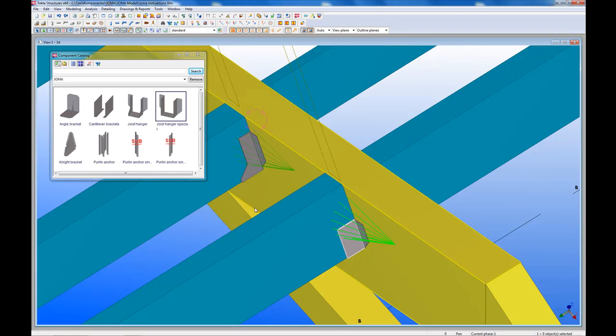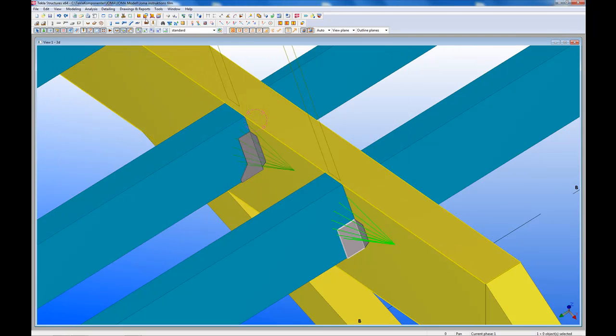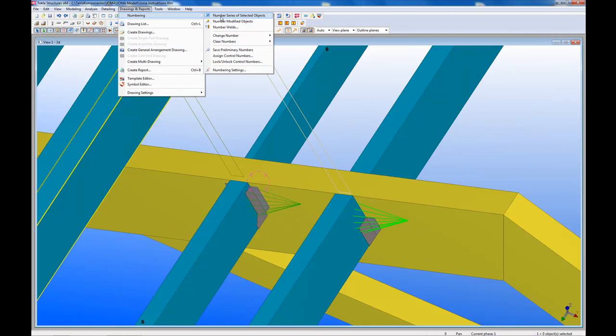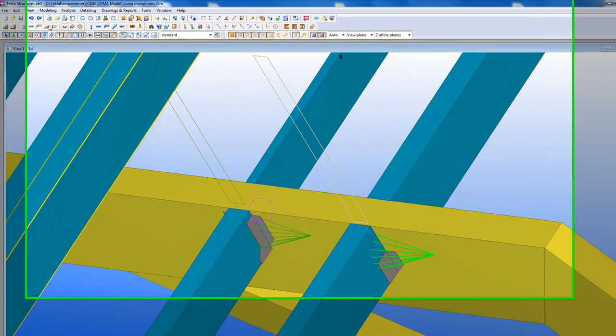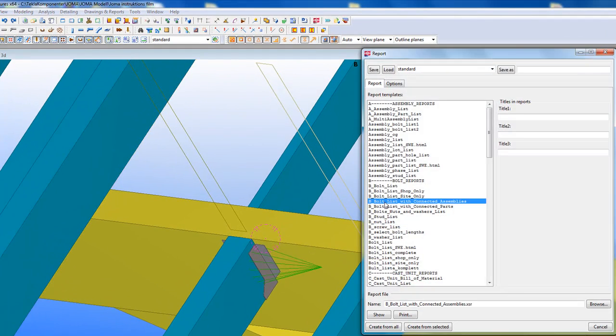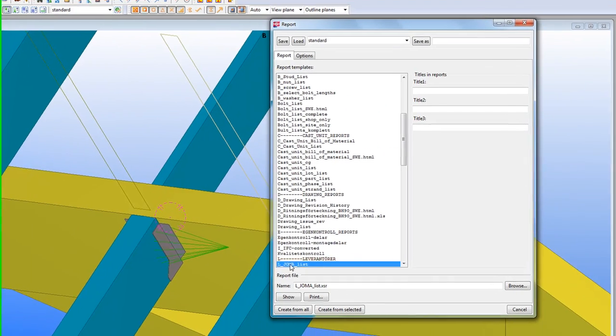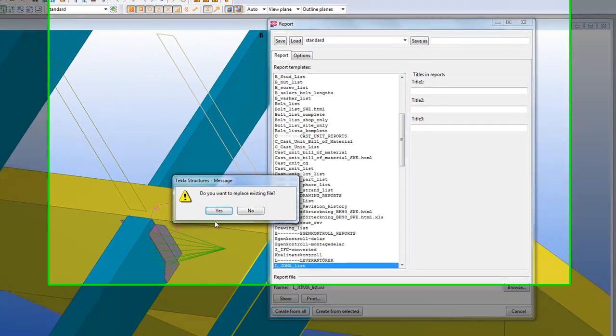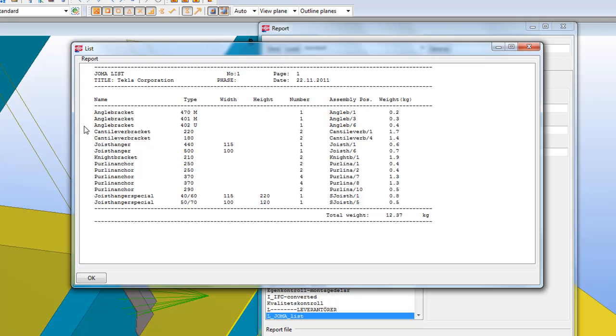A report is desirable to create to see all JOMA components used in the model. We choose JOMA list in the report list and create this from all parts in the model. Only JOMA components are shown in the created report. Angle brackets, for example, are shown with their right type number. If we look at the joist hanger, the width is also displayed, and for the joist hanger special, the width and height are shown.